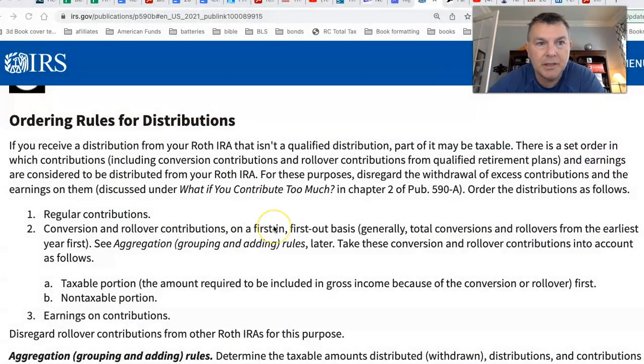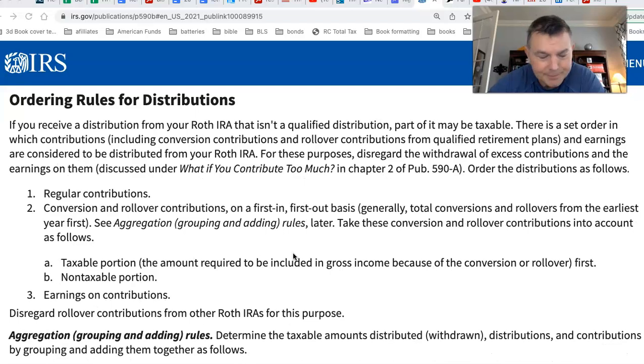So here's the IRC, the Internal Revenue Code. This is Publication 590, which just crushes. If you receive a distribution from your Roth that isn't a qualified distribution, see my previous video I did on qualified distributions. Qualified distributions means it's not subject to any income tax or tax penalty either. 5 and 59.5. Whenever you talk about tax-free distributions from a Roth, just keep in mind that's a qualified distribution.